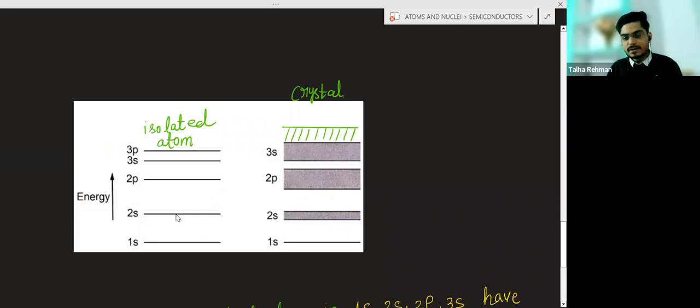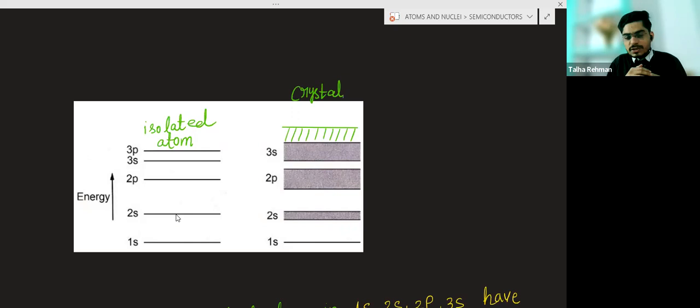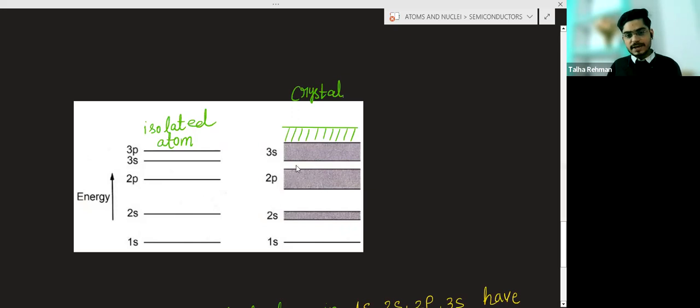In the subshell there are electrons, and each electron has a unique energy interaction. Suppose the electrons of the 2p subshell: each electron of the 2p subshell will have a different energy level, and these continuous energy levels are basically the energy band.